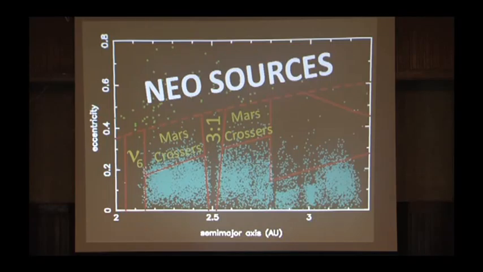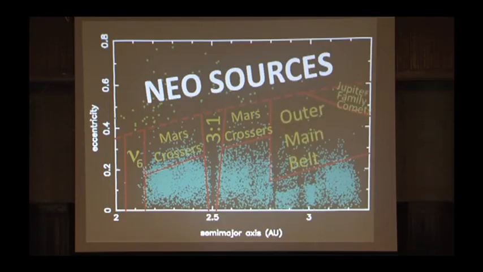Jupiter tugs on that asteroid in the same way, the same frequency, and it changes its orbit. So instead of just staying at this location, its eccentricity will increase until eventually its eccentricity becomes large enough that it can approach the Earth. And once it can approach the Earth, then the Earth's gravity begins to affect it and changes its orbit as well.